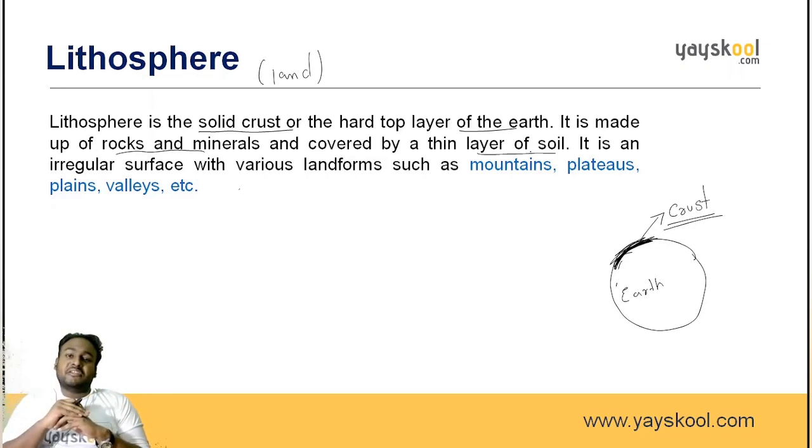It is an irregular surface with various landforms. Do you observe any land which is very flat, without any irregularities? No. Lithosphere land has many irregularities. That's the reason we are able to see mountains, plateaus and valleys. These are the various landforms, the forms of land. Among them, mountains, plateaus, plains and valleys are different ones.